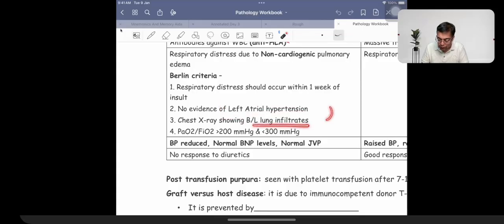Bilateral lungs are going to have infiltration because of acute lung injury. And because the patient has acute lung injury, patients are going to have a partial pressure of oxygen between 200 to 300. JVP remains normal because there is no fluid overload and no response to diuretics.